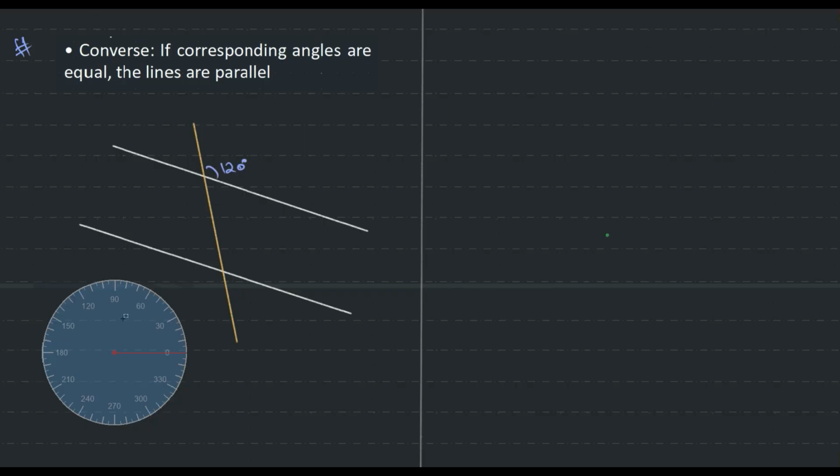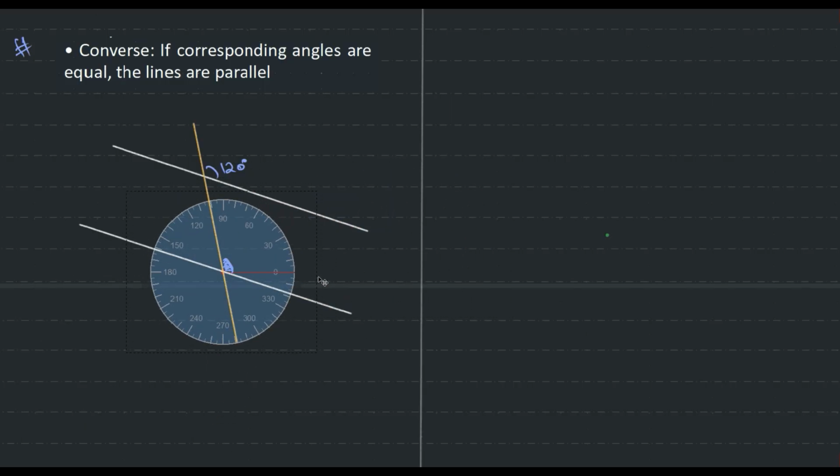Now, the corresponding angle of this is what? Over here. Right? And let's measure that. Oh, my bad, my protractor is over here.